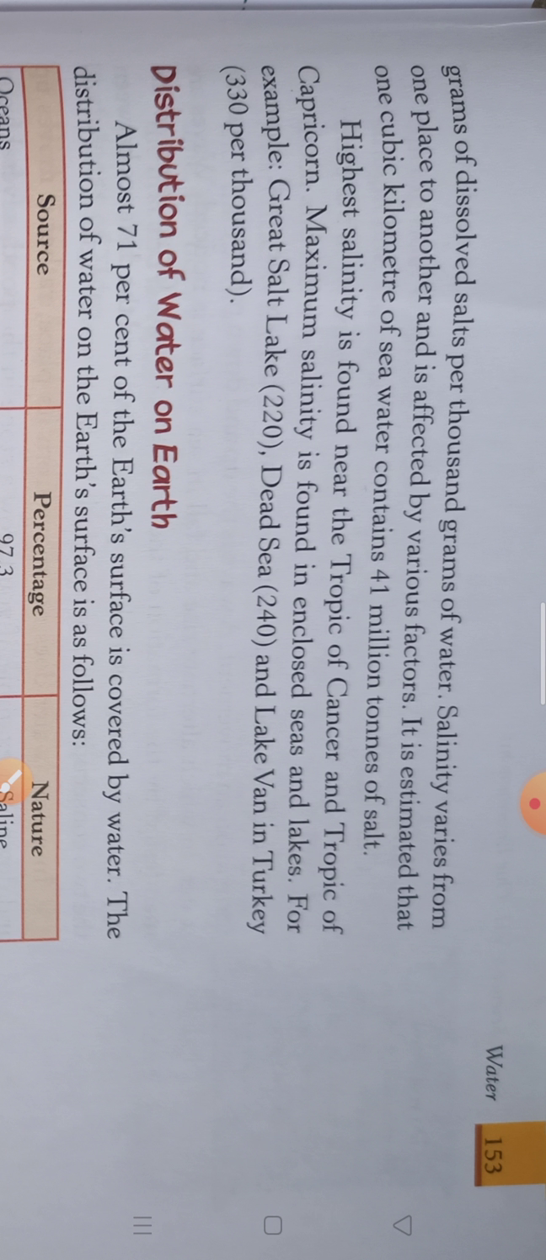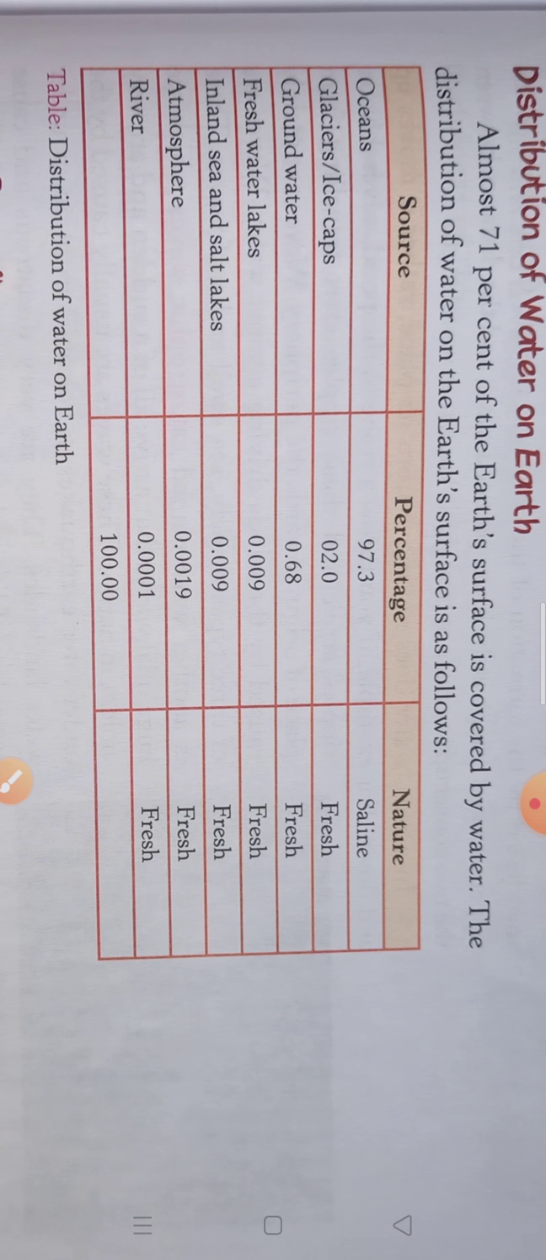This is because of the distribution of water on the earth. First of all, we have 71% of the earth's surface covered with water, but maximum part, even 97% of that water is in the form of saline water. That is, it is in the oceans, seas and very big rivers where the salinity is much more. So you can see here the distribution of water on the earth. You can see ocean covers 97% of the water and this water is saline in nature.